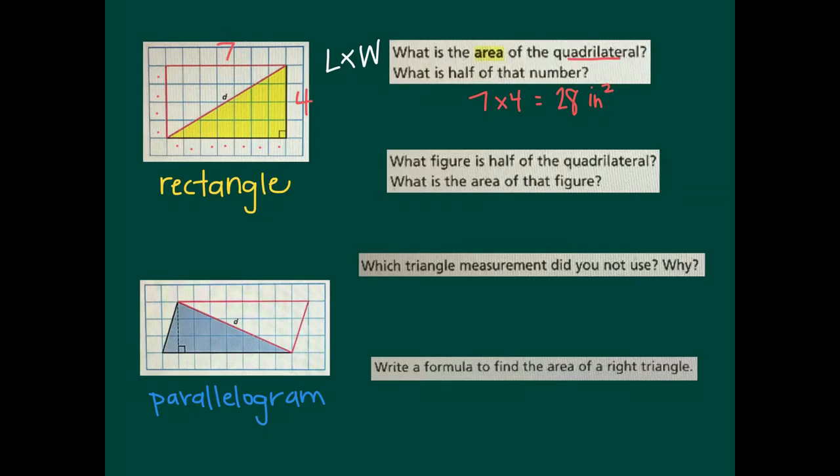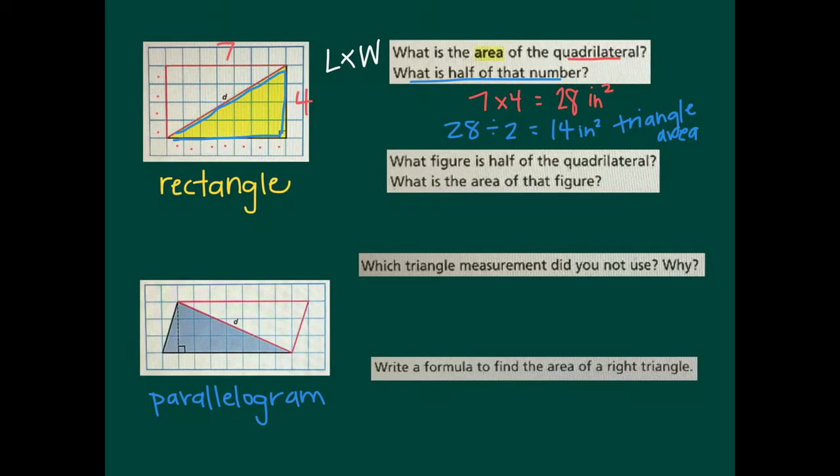Then it asks me, what is half of that number? Well, half of 28, or 28 divided by 2, is 14. Now, 14 inches squared would be half of the quadrilateral's area, or half of this rectangle, which is the triangle's area. So in red, I gave you the quadrilateral's area. In blue, by splitting it in half, or dividing by 2, we found the triangle's area.